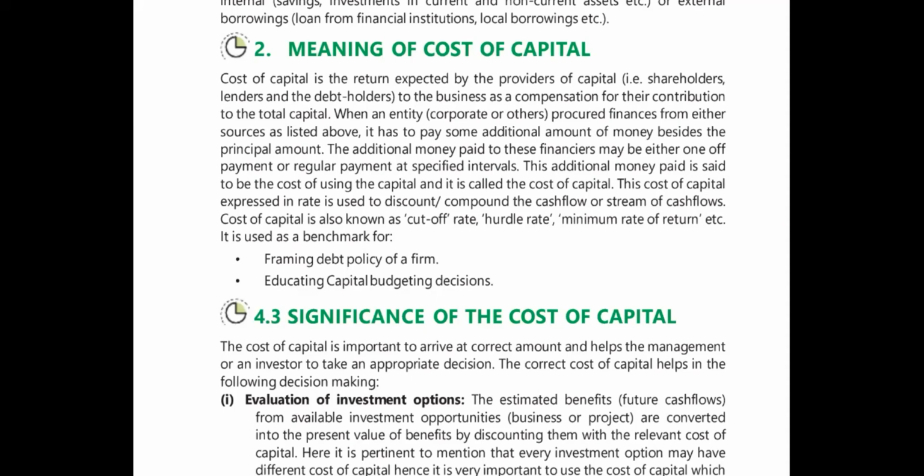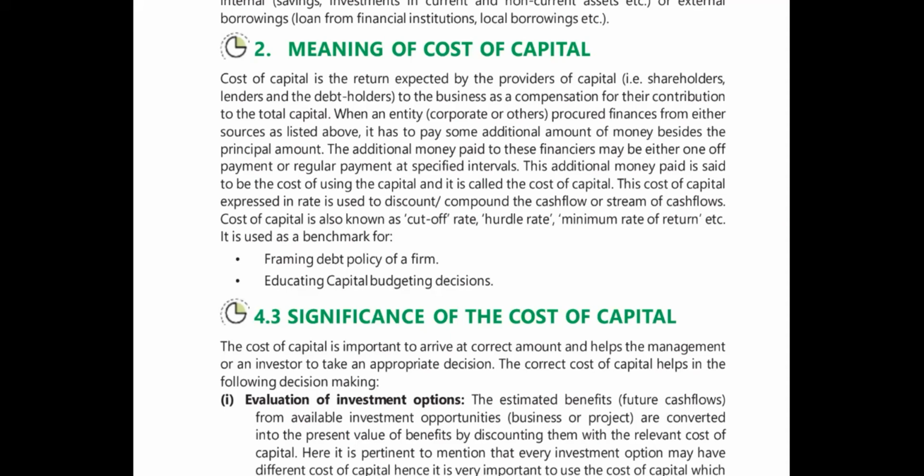The cost of capital expressed as a rate is used to discount or compound the cash flow or stream of cash flows, right? It is generally used to discount the cash flow, to calculate your discounted cash flow, as well as for the different streams of cash flows. And it is also known as cutoff rate, hurdle rate, minimum rate of return.